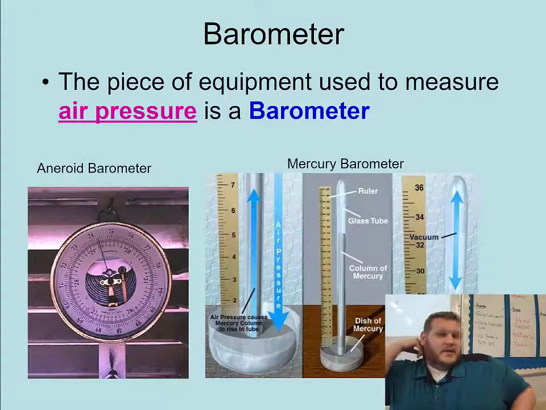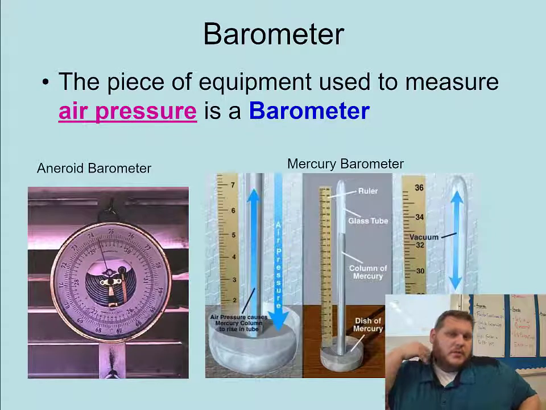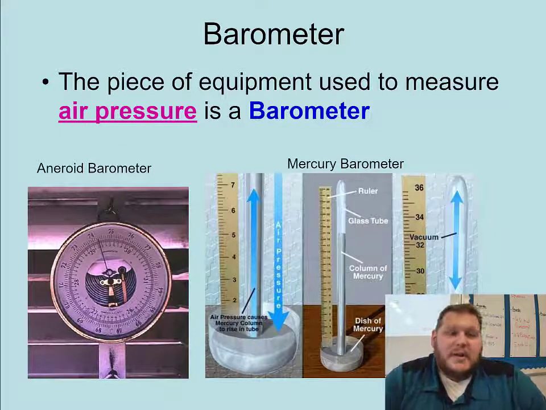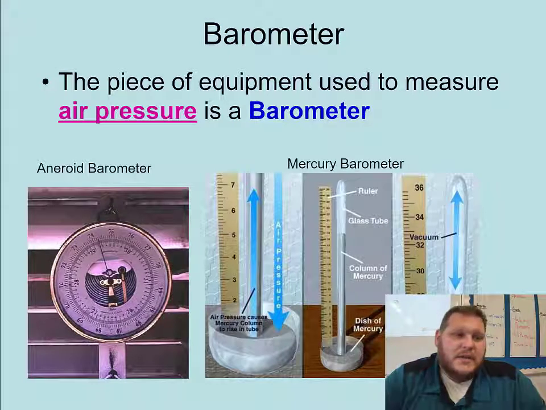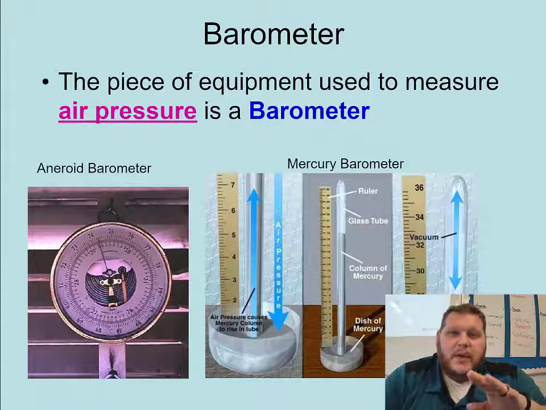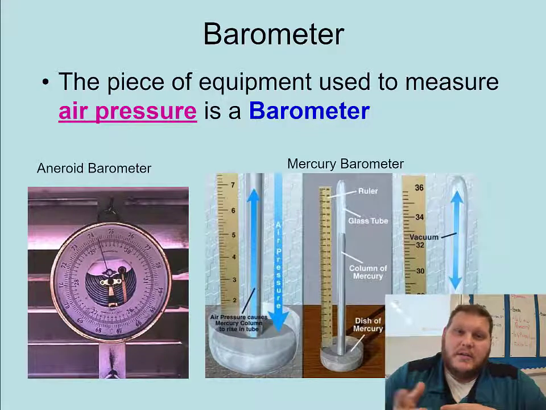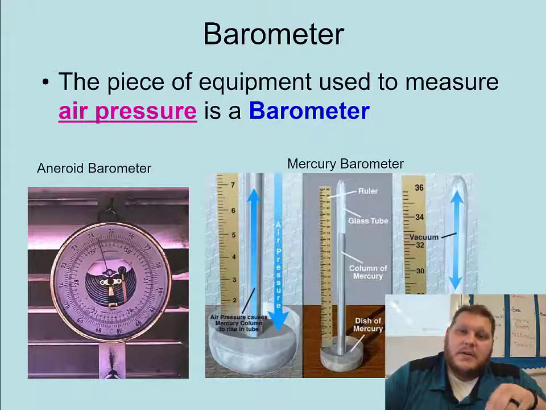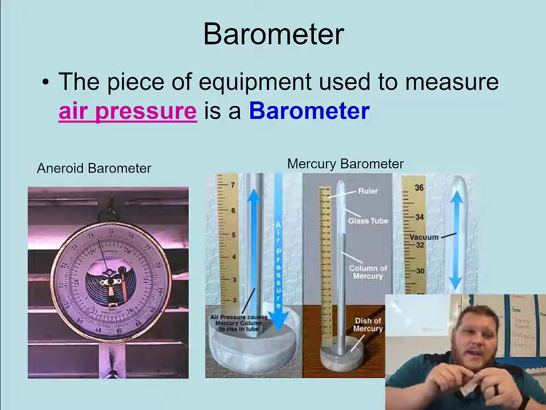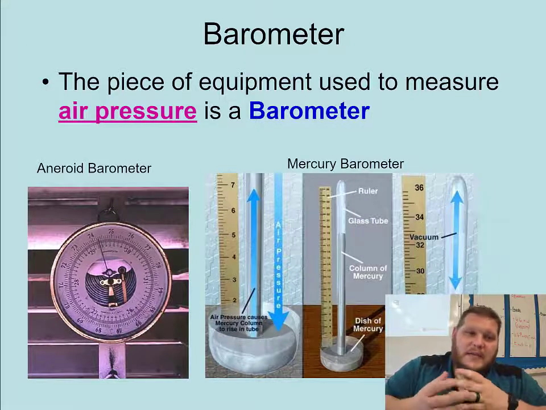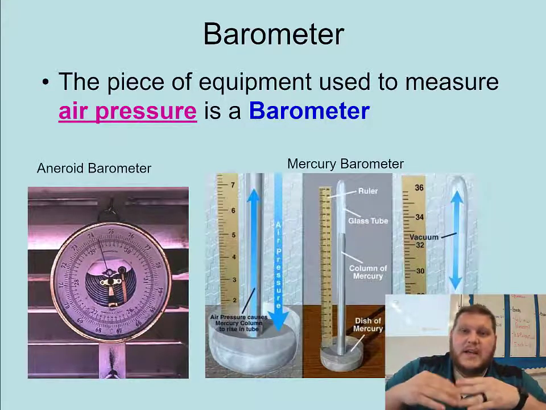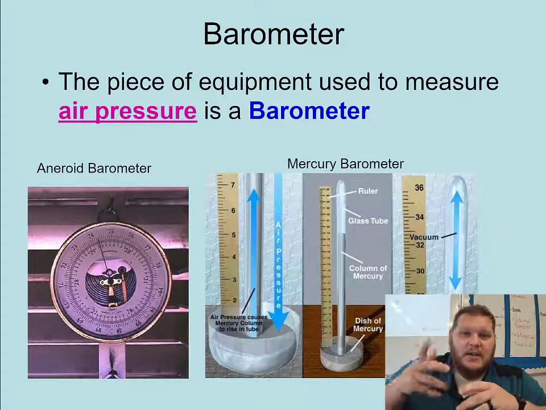So a barometer is one of our tools to measure air pressure. There's a lot of different types of them. There's an aneroid barometer, where there's actually a little thing that expands in here, so you can see there's a little coil. And we'll actually look at this with expansion rates of metals. When you have a greater pressure exerted on it, it kind of unwinds itself, and there's a little diaphragm in there that expands or contracts because of it, and that pushes on the dial to turn it.